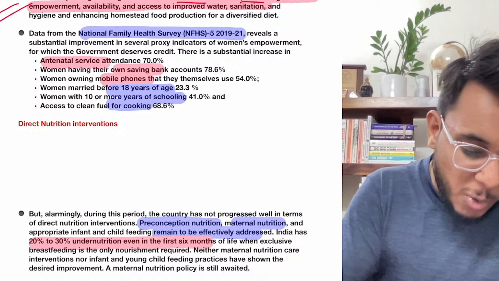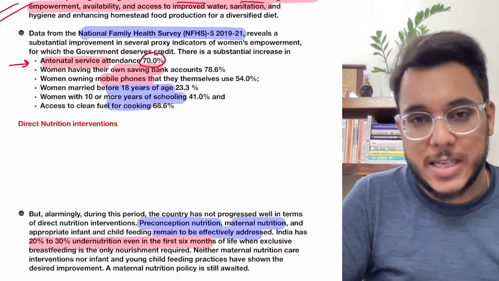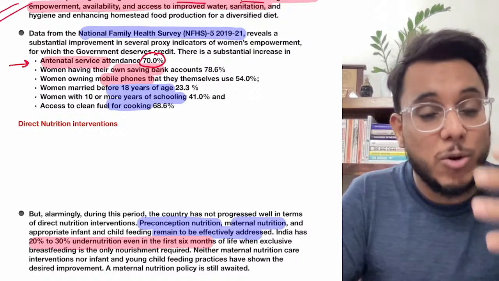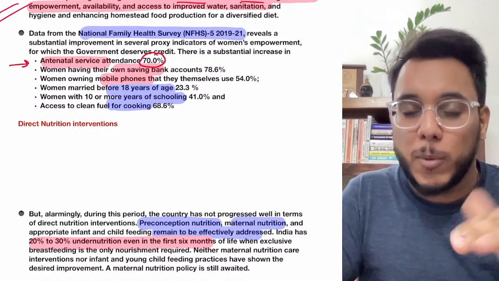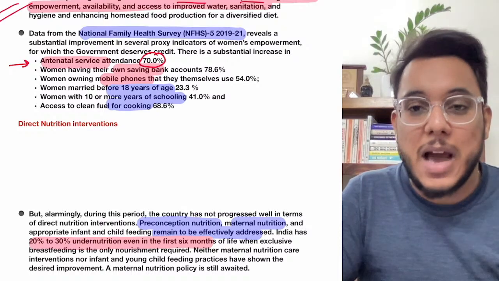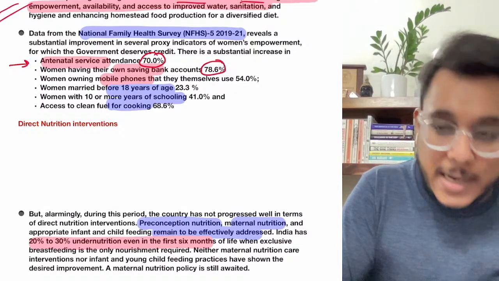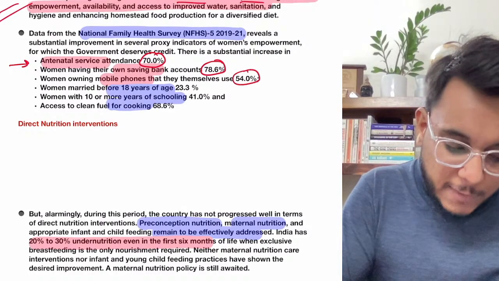For example guys, nearly 70% of mothers are taking the antenatal service. What is the antenatal service? The antenatal service is the care of a child while the mother is pregnant. So there is antenatal, there is postnatal. Postnatal is after the delivery, antenatal is before the delivery. So 70% mothers are taking the antenatal service. 78% women now have a savings bank account. Women are operating mobile phones, around 54%.